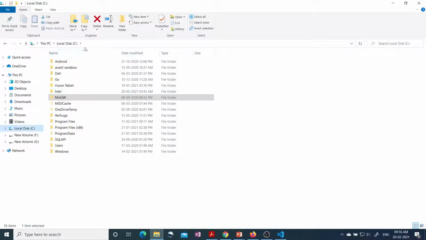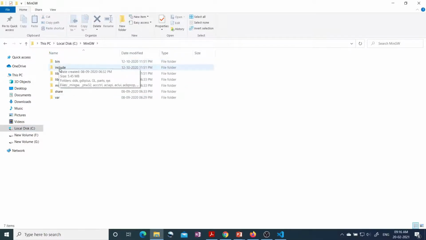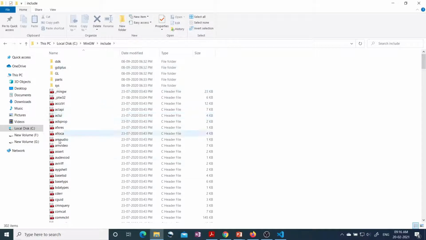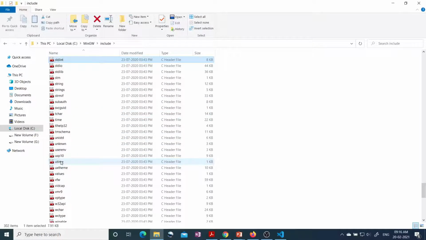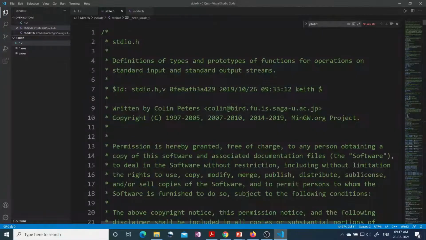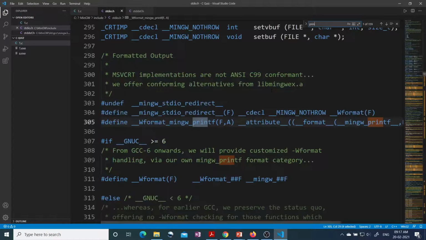I go inside my C drive. Here we have the MinGW package. Inside this MinGW package, we have the include folder. Inside this include folder, let's search for stdio.h. Here we have the stdio.h header file. You can see this is a C header file. I have already opened it, so let's search for the printf function. I press Control F and type printf.